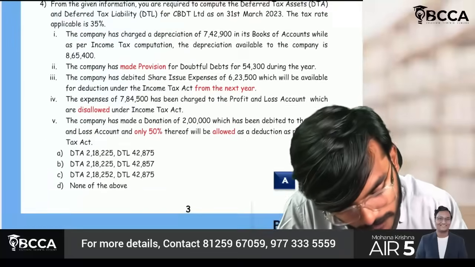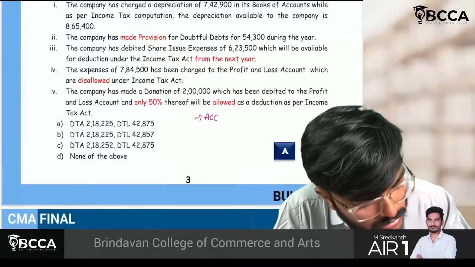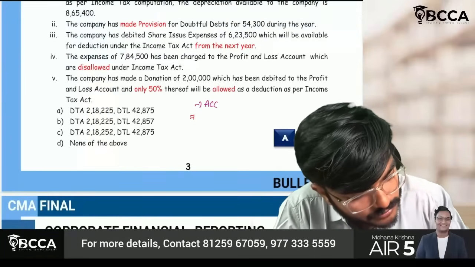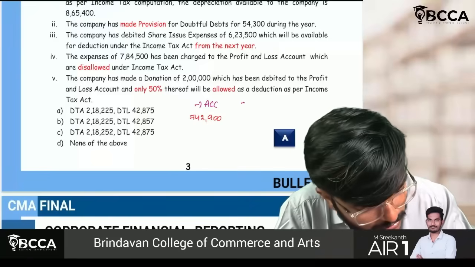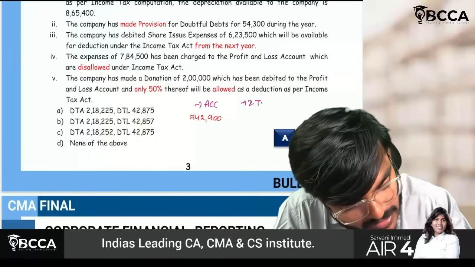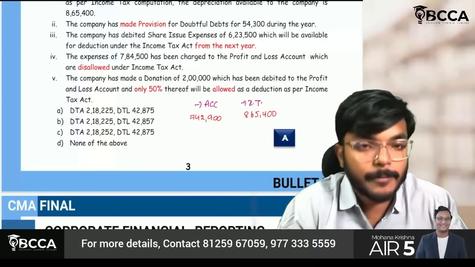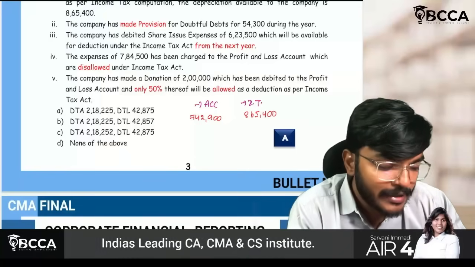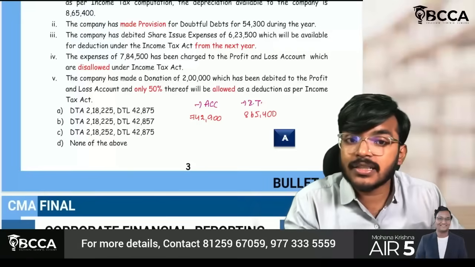So first part, see, as per accounts my depreciation is 742,900. As per income tax, my depreciation is 865,400. Just try to understand, which is more? Obviously my income tax depreciation is more, which means currently I will get more deductions.